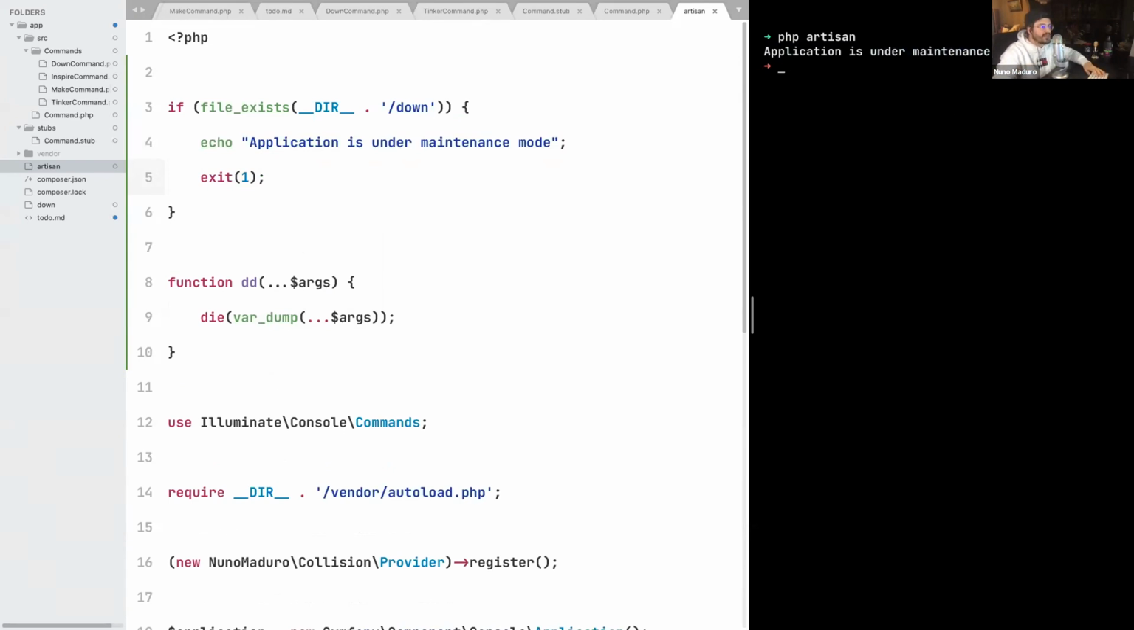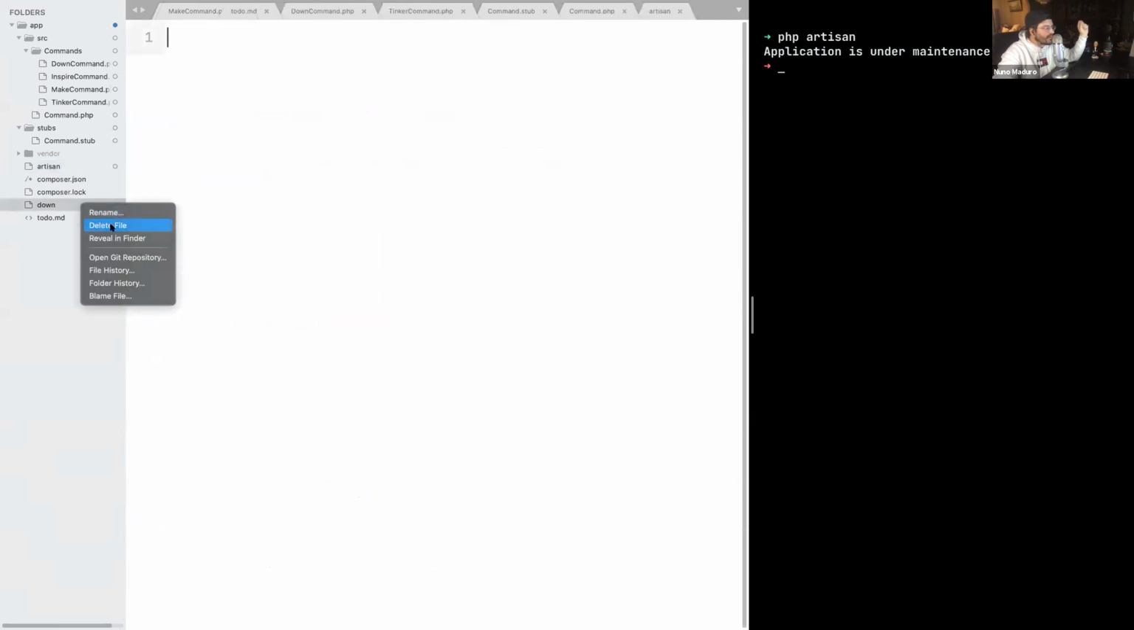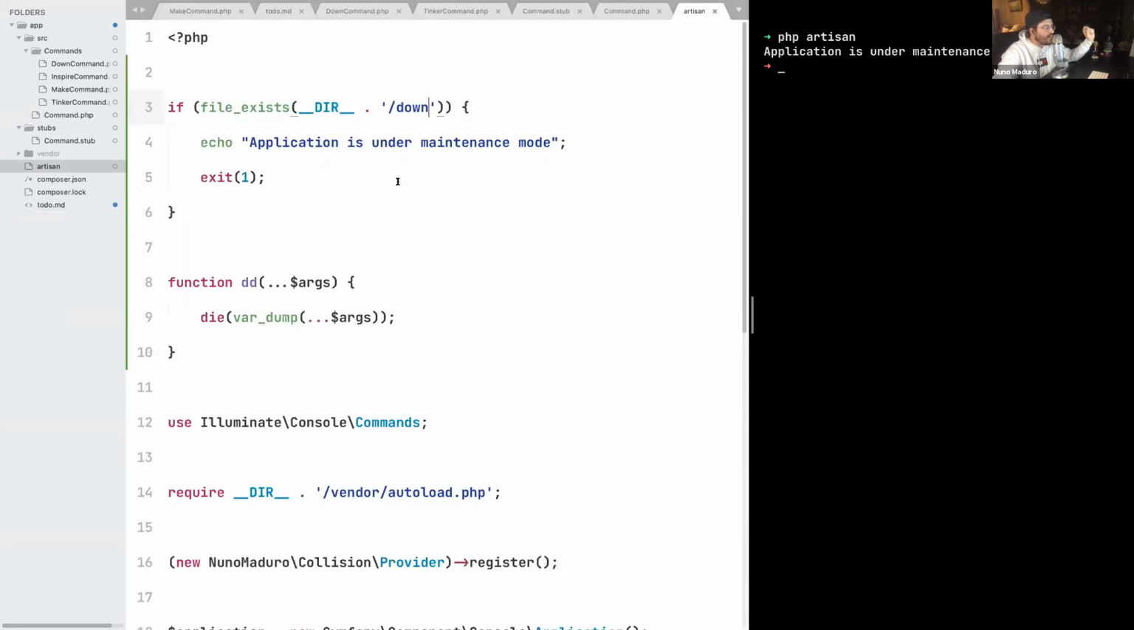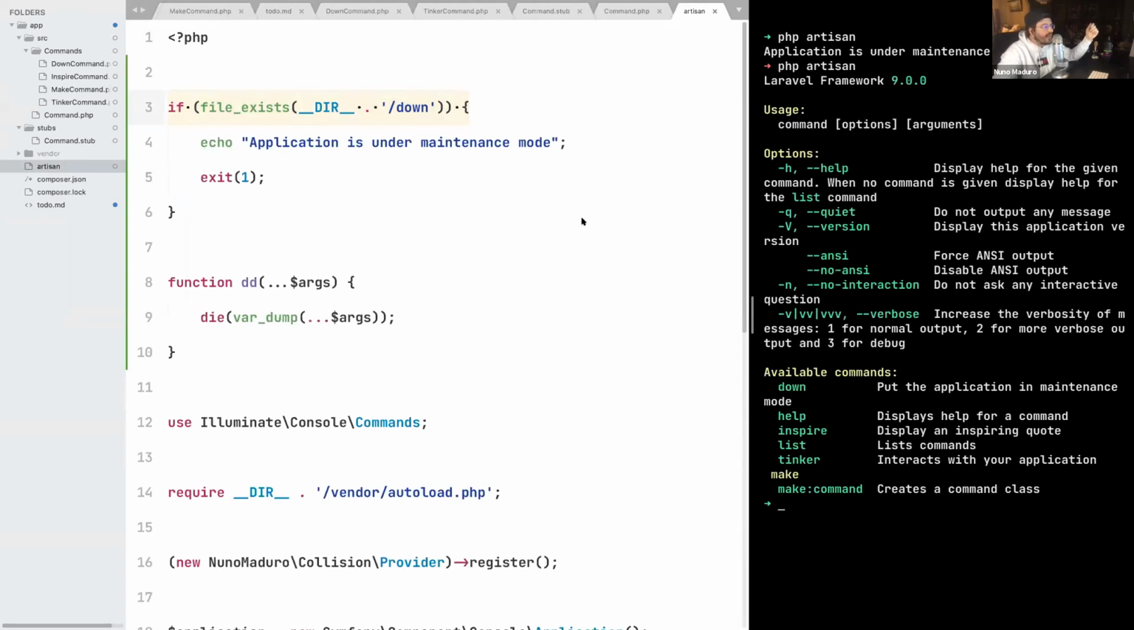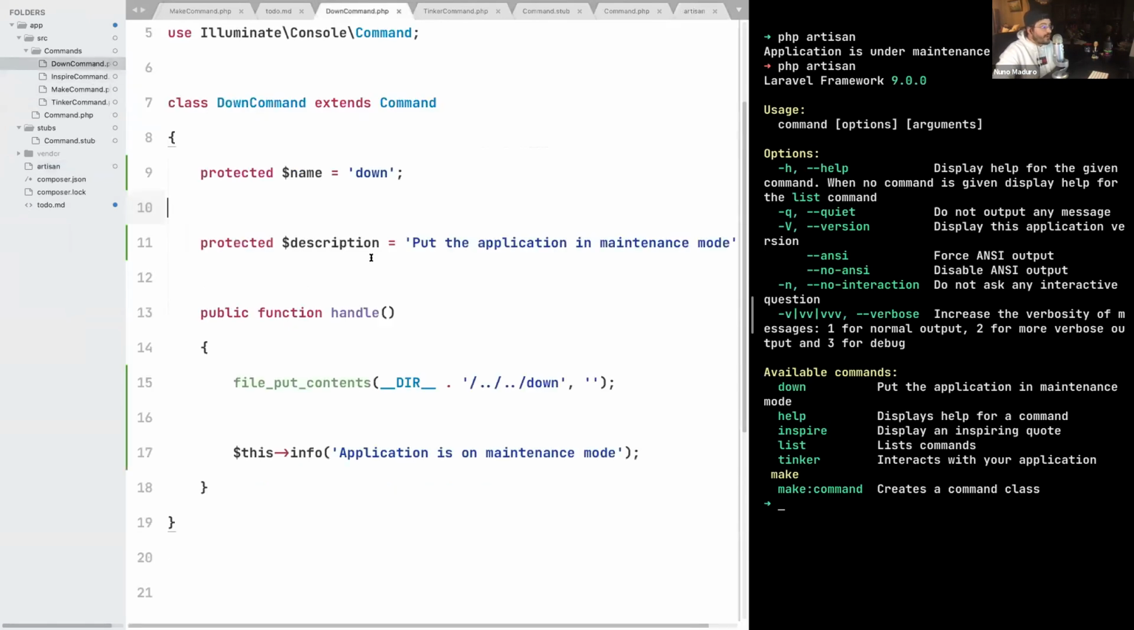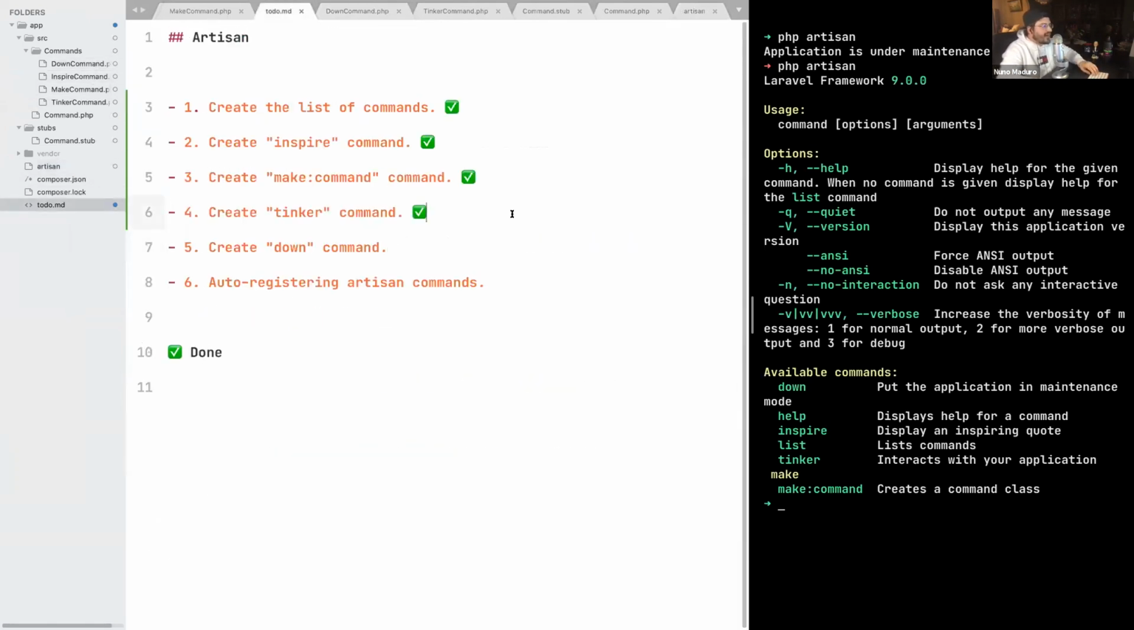So the application is under maintenance because the file exists, and you can immediately guess what php artisan up also does. The only thing php artisan up does is delete the file down. So once I delete the file down, the middleware will see, all right, the file down doesn't exist, therefore my application is not in maintenance mode, and I can use Artisan once again. So yeah, pretty straightforward to see that the down command is equally simple, right? So let's mark our down as done as well.